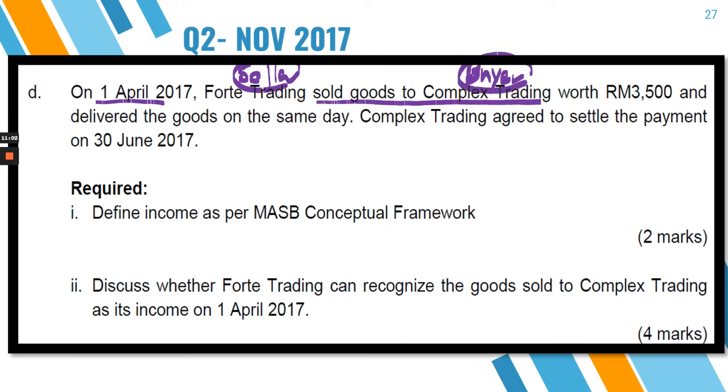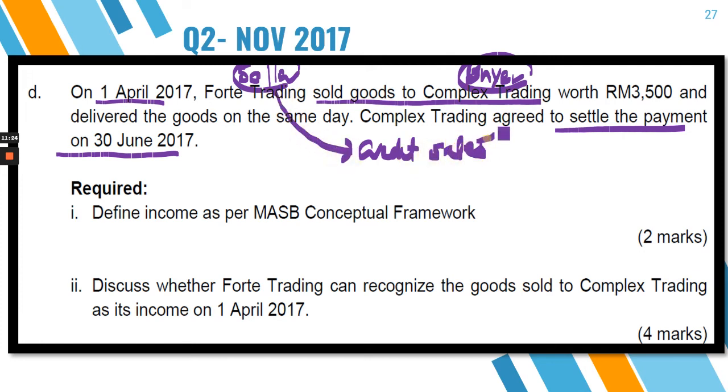Complex Trading agreed to settle the payment on 30th of June. So what you see here is that the payment is not settled there and then; it was to be settled somewhere in June. This is an example of a credit sale made by the seller to the buyer. Why credit sale?